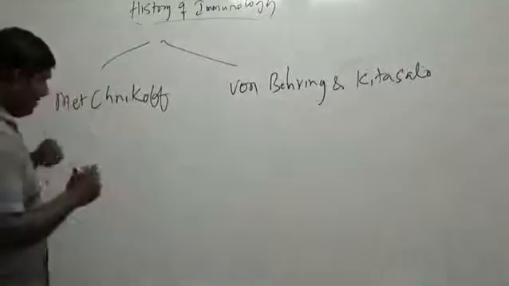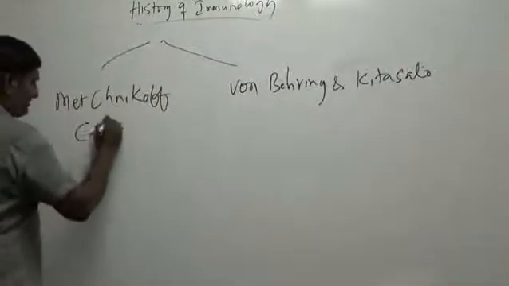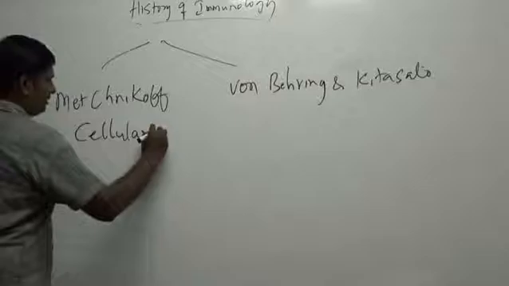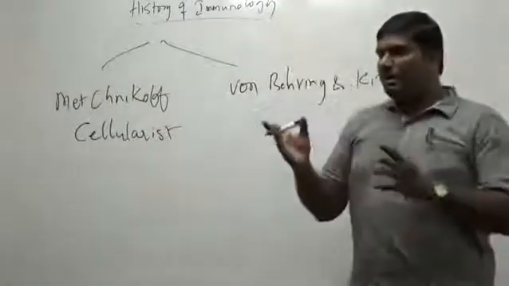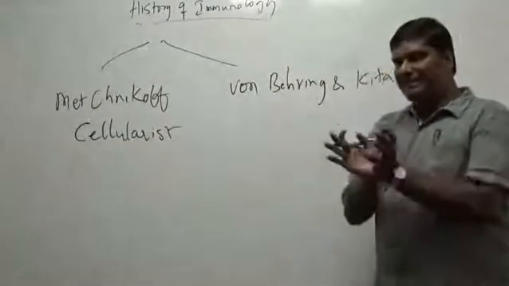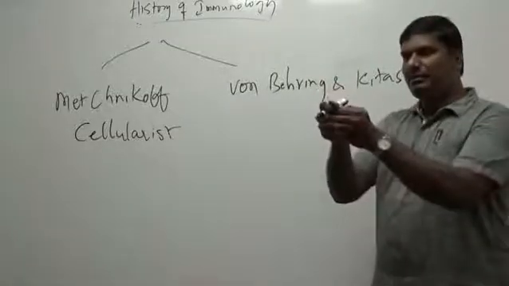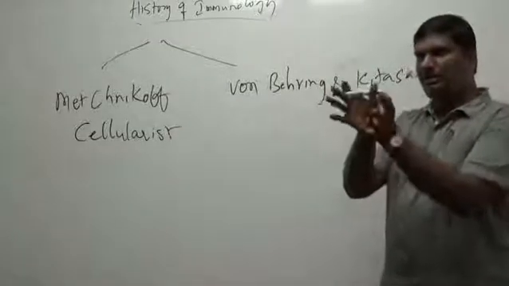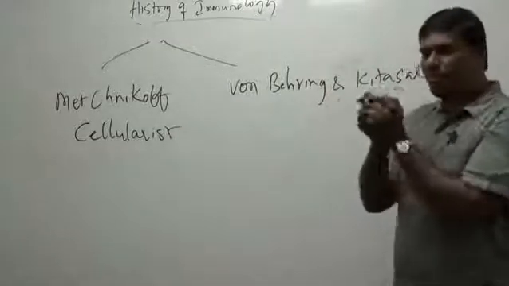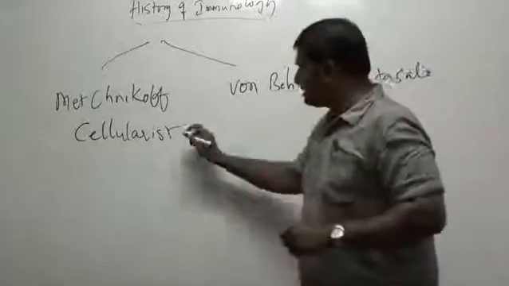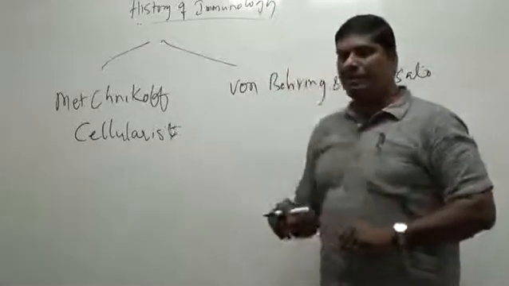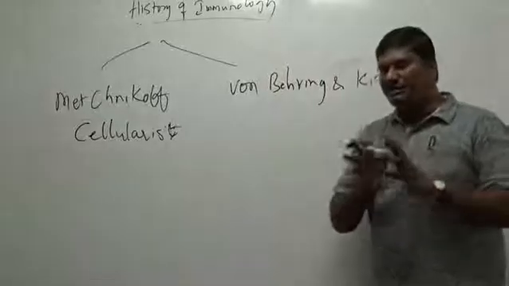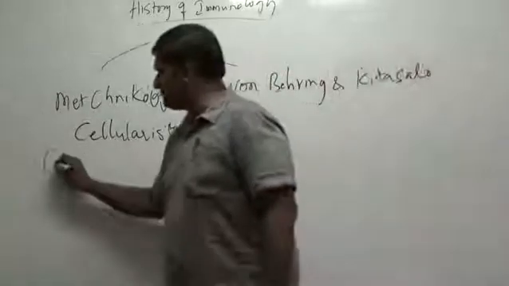So Mechnikov believed he's a cellularist. He observed in the lab that certain cells engulf other molecules and smaller cells. So that is when he came up with the concept that the protection or immunity is contributed by cells.